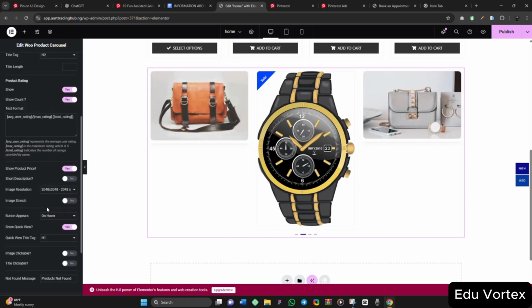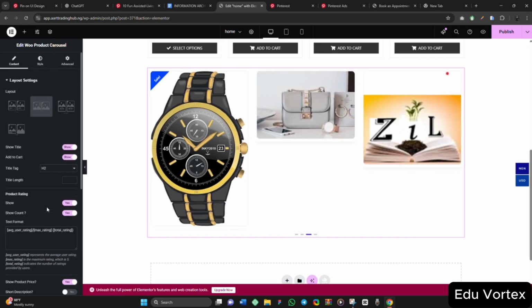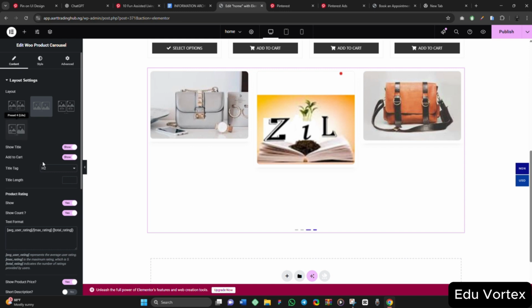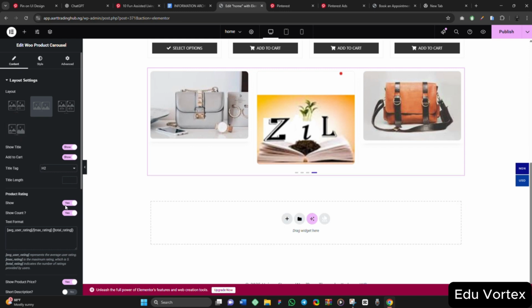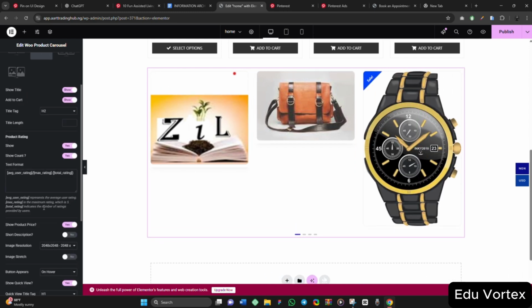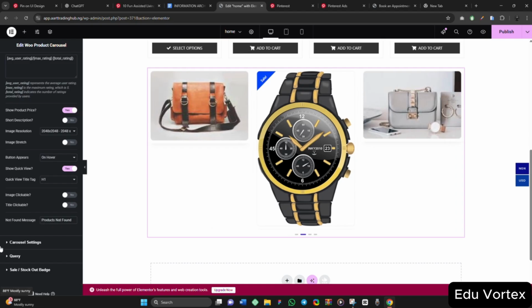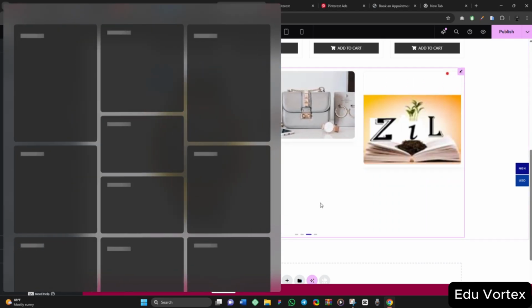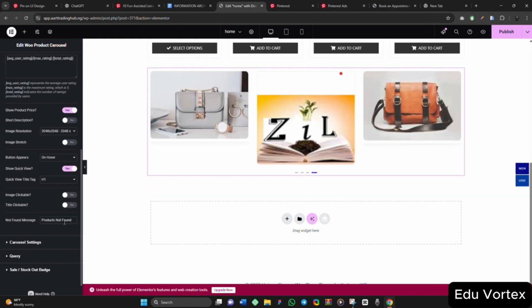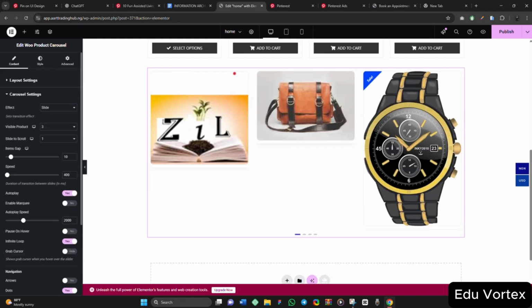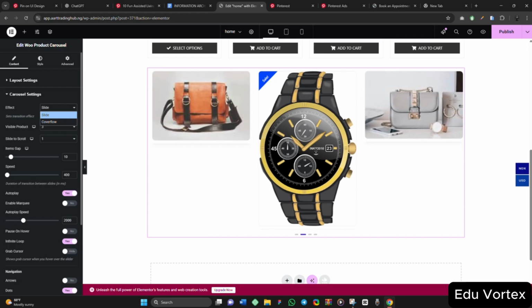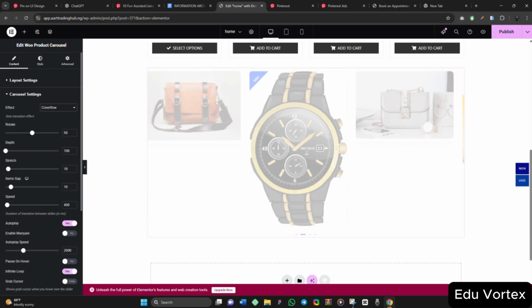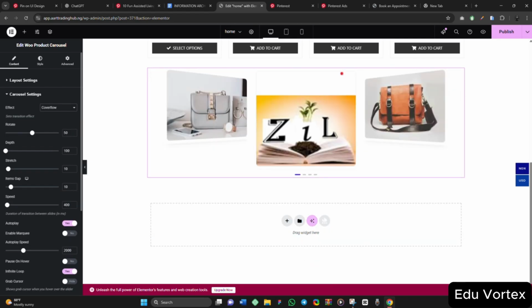All right, so this is what you are just going to play around with everything. Check what you need, check what you don't need, pick what you need, and that's how you are going to use it. So you can come here to do your carousel settings. You can click on this place to open the carousel settings. The slide, if you want it to be cover flow instead of slide. So this is how it is going to look.